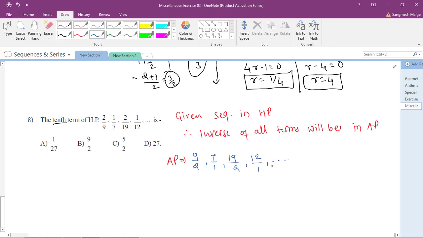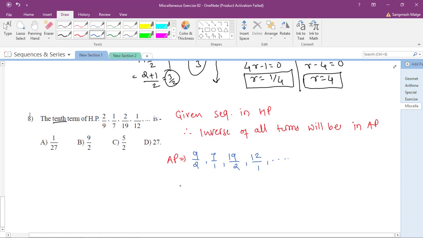Okay, so in this AP what is the first term? First term is always A. Okay, so A is first term, so write down A is first term, which is 9/2. So for AP, how you find the AP? In the AP, the common difference is same. This is the common difference. So D is equals to T2 minus T1, it is minus, subtraction. The difference between any two consecutive terms should be same, then only we say the given sequence is in AP.